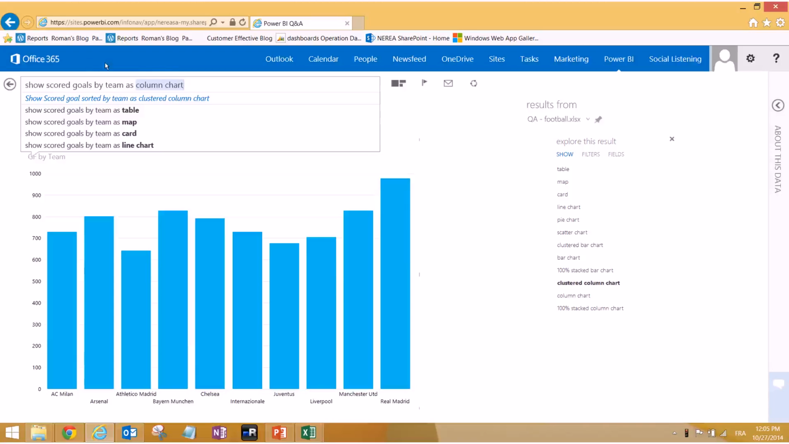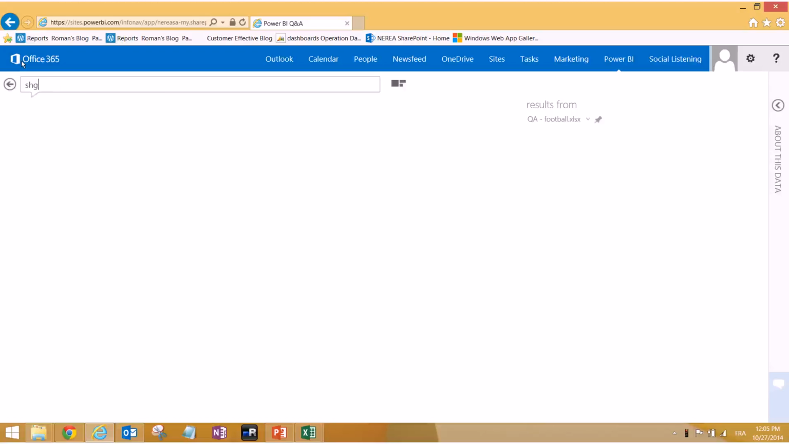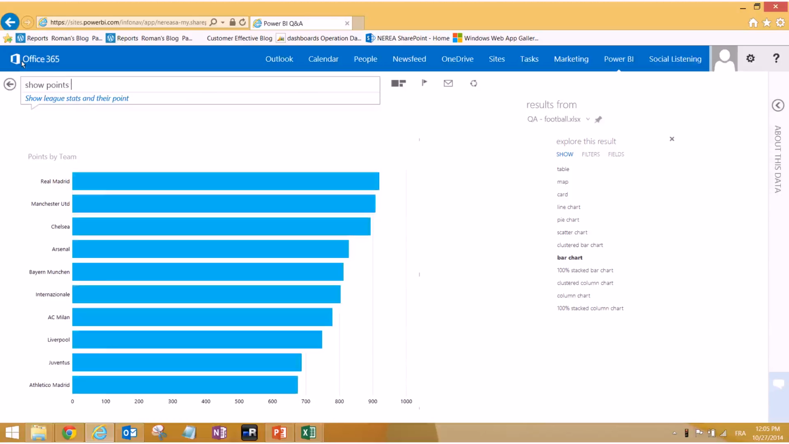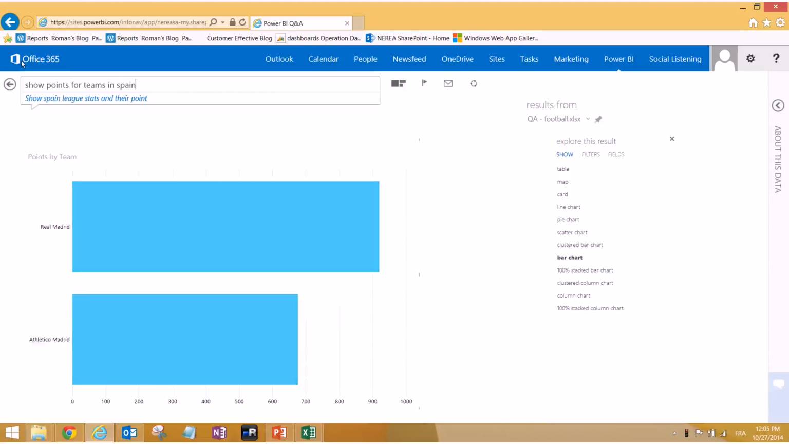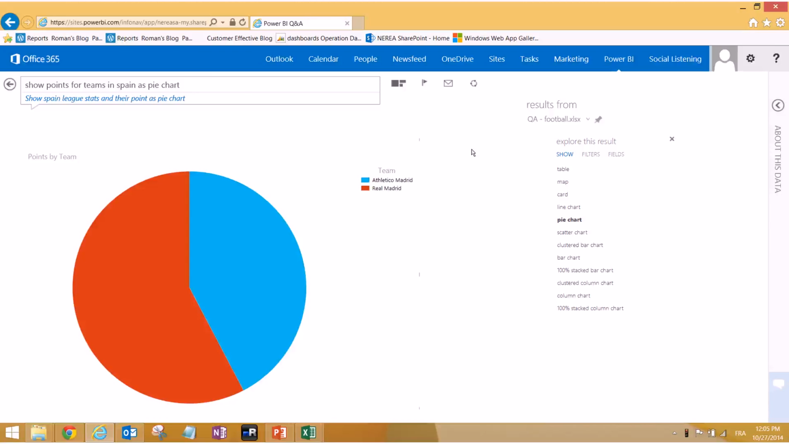So let's go ahead and see how it understands other questions. We'll put show points. Okay, that's good already, for teams in Spain. And that is amazing because we only have 2 teams in Spain in our data. Let's say we don't want to visualize it this way. We want to try if Power Q&A is able to understand a pie chart. And yes, it does. And as you guys see on the right hand side, even if you don't like the answer to the question, you can always filter by yourself like you do in Excel. You see, this is kind of a Power View in here, and it actually detects this kind of word.